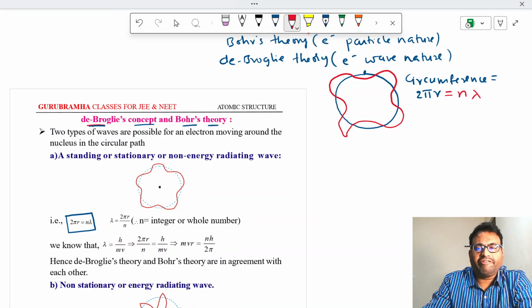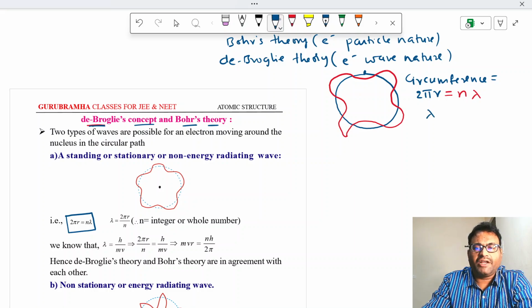Next, from this I can write lambda is equal to 2 pi r by n. This formula is very important. Based on this formula, questions are asked several times in competitive examinations.